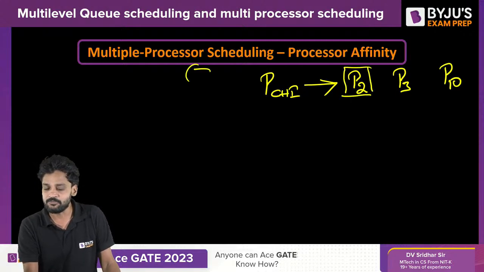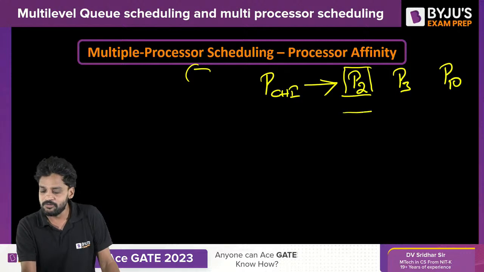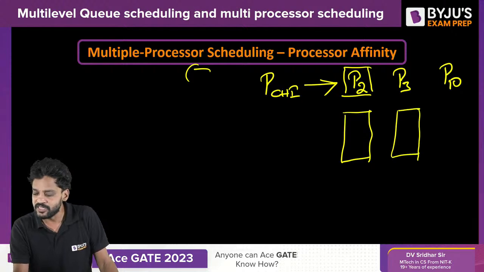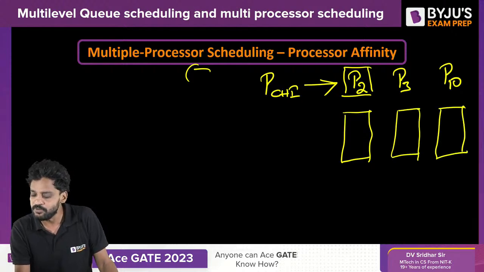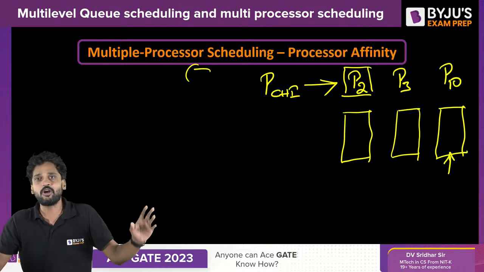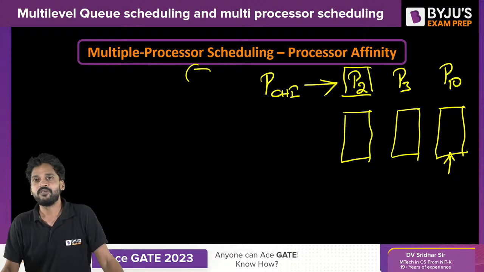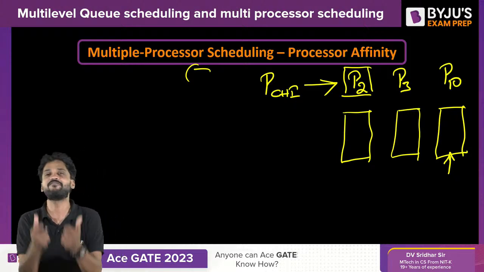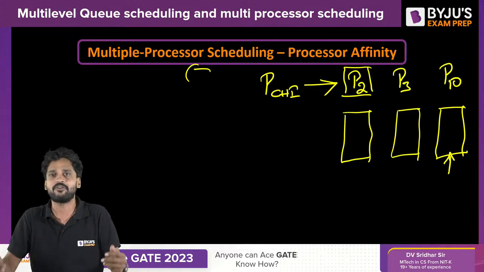When it goes out and comes back, P2's ready queue will be checked for any vacancy. If there is no vacancy, P3 will be checked for any vacancy. If there is no vacancy, definitely P10 must be able to accommodate it in its ready queue. There is no other option. There is no other scope at all. Every process, the moment it enters into the system, will be assigned with a fixed set of processors.